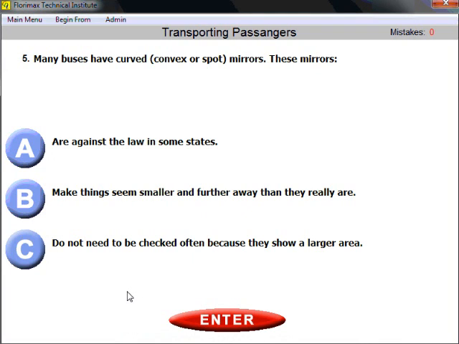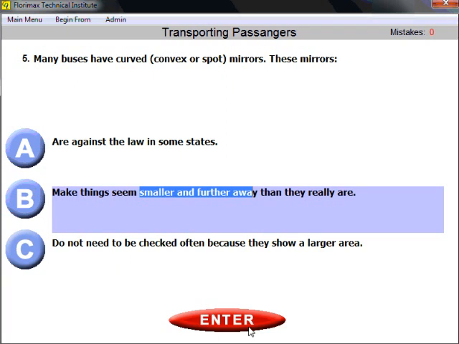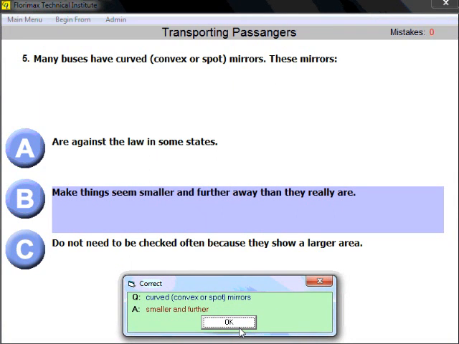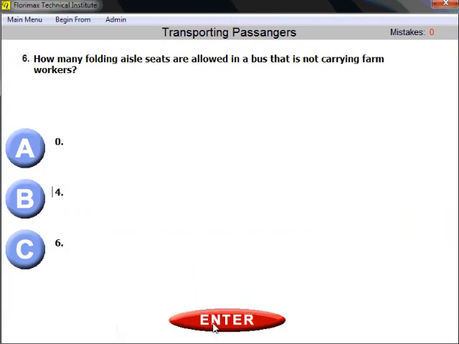Question number 5. Many buses have curved, convex, or spot mirrors. You should be familiar from the general knowledge section with the right answer to this question. Those mirrors, curved, convex, or spot mirrors, make things seem smaller and farther away than they really are. Smaller and farther away. You should be aware of this fact.